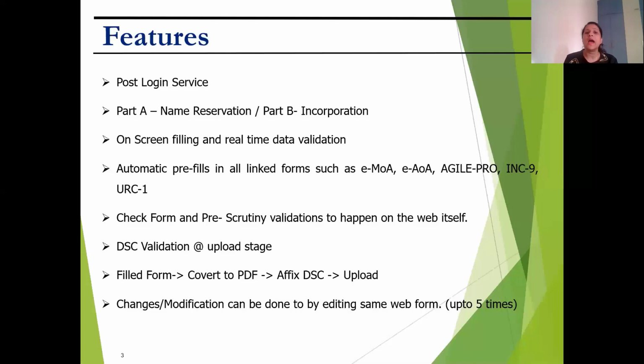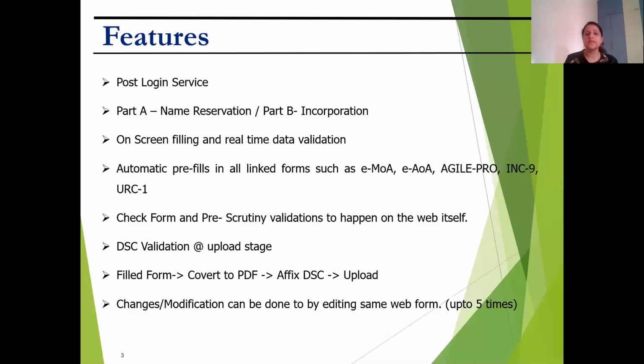So once I fill in the data, everything is ready. What I do is I save that web version of the form. Once it is saved, it is converted into a PDF with a click of a mouse button. And then I check all the data, everything is validated. I can upload the DSC into the PDF and upload it.